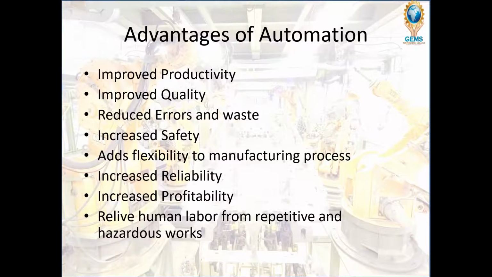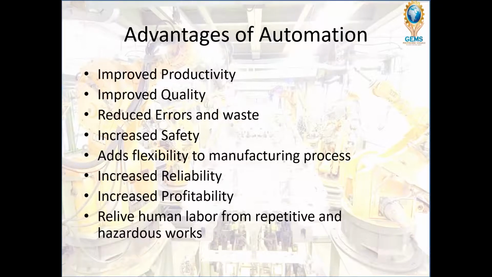Next, it adds flexibility to the manufacturing process. This flexibility can be increased by using automation. Next is increased reliability. Generally our machines work 24/7 and require very little maintenance.